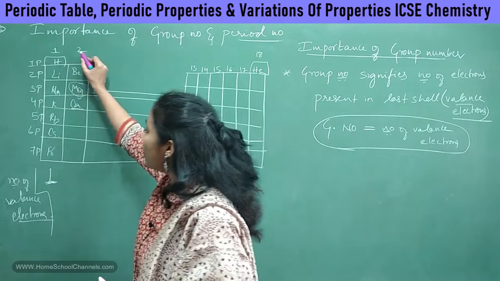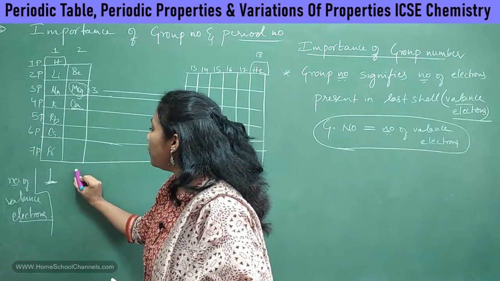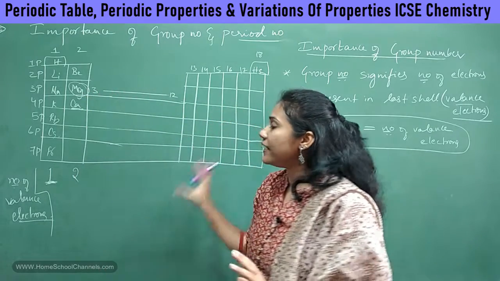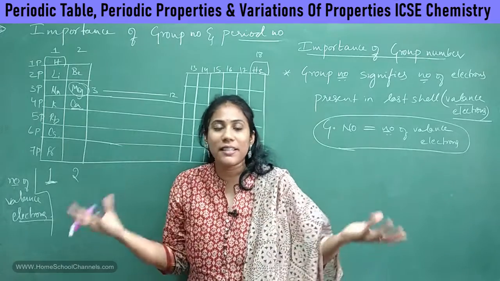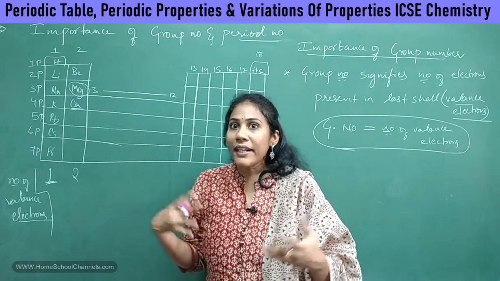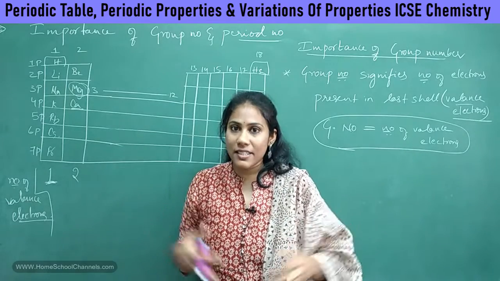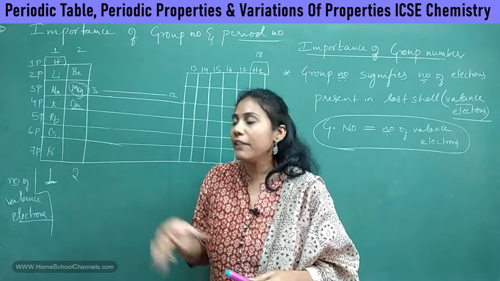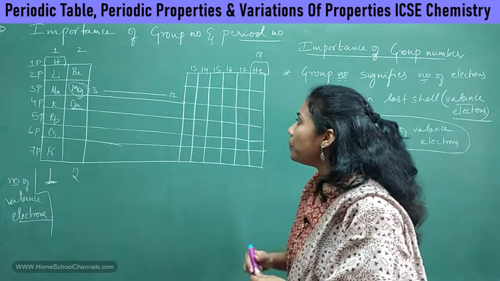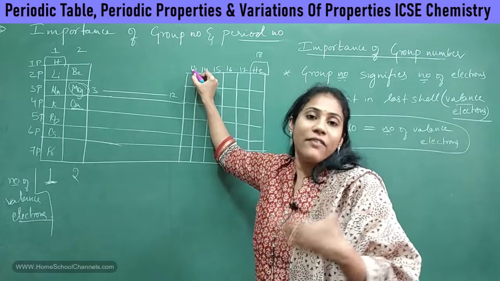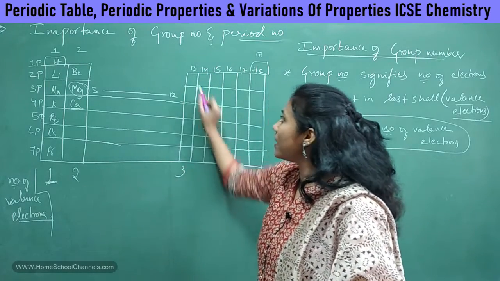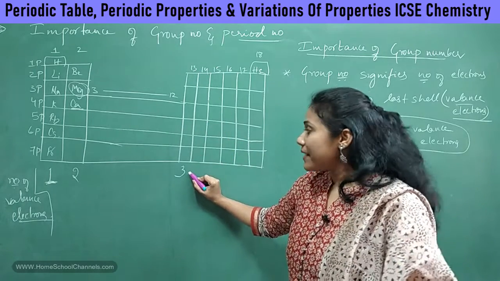And how many valence electrons are there in the second group? It is 2. And don't worry about the third group to the 12th group, their properties are entirely different. Just by looking at the group number, you can't actually figure out how many last electrons are there. The concept is a little different with respect to these groups. So let me go to the 13th group. 13 means they will not have 13 electrons in the last shell. The number of valence electrons in 13th group elements is 3.